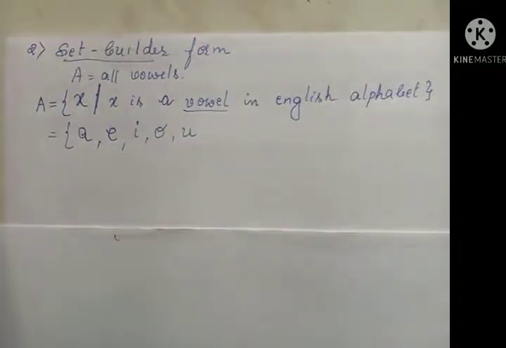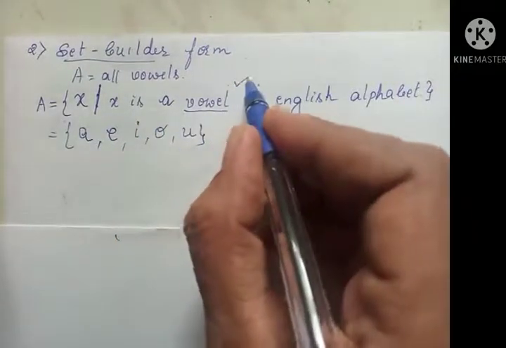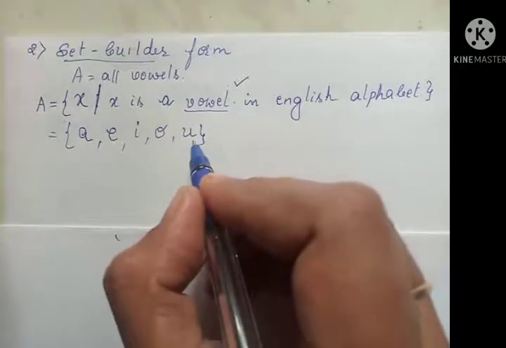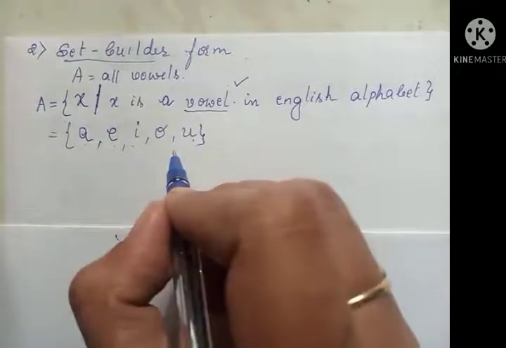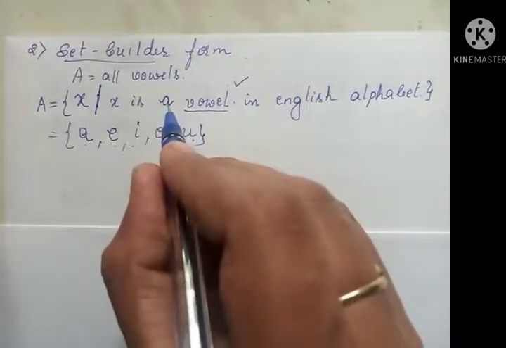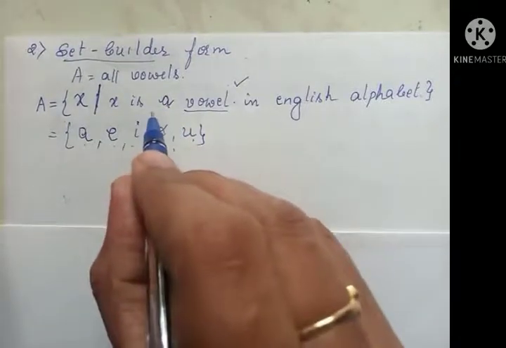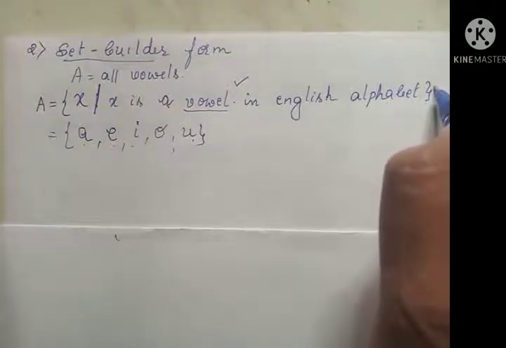So all these elements satisfy the given condition. For this statement, other than these, there is no element. And for these elements, this statement is valid here, isn't it? So this is known as a representation of a set. This is known as the set builder form.